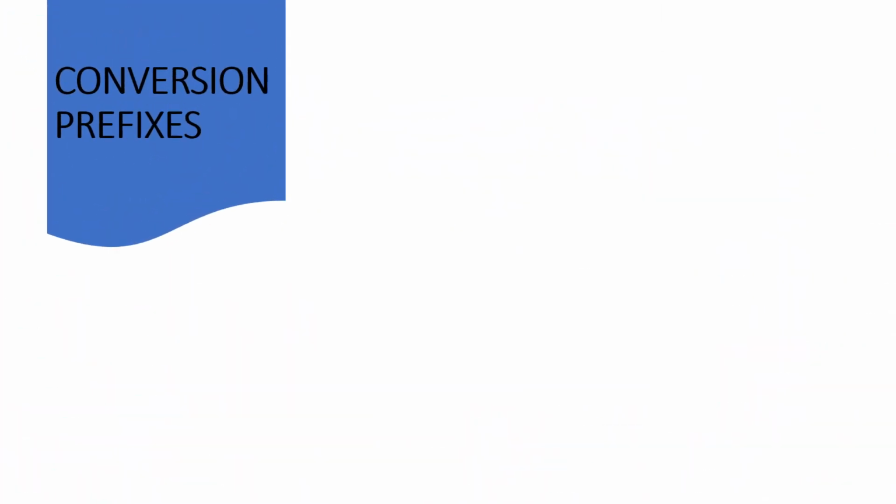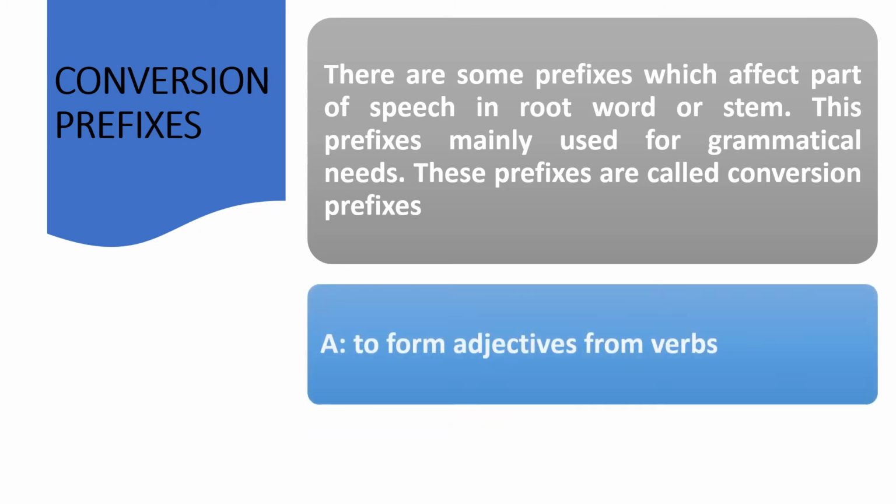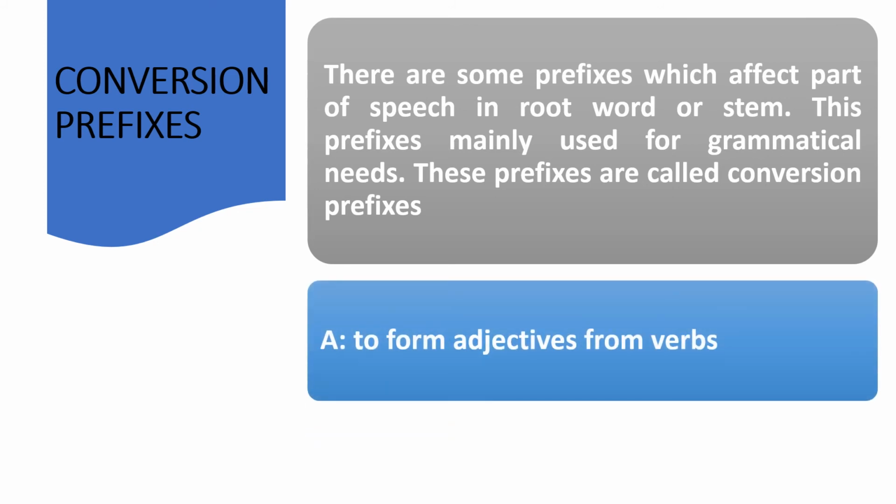There are some prefixes which are used to change the part of speech of a stem or root word. If we use this prefix before a root word or a stem, it will convert the root word into another part of speech. These prefixes are mainly used for grammatical needs, not for changes in meaning. For example, the prefix a is used to form adjectives from verbs,